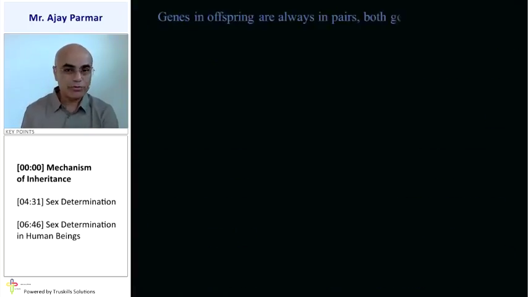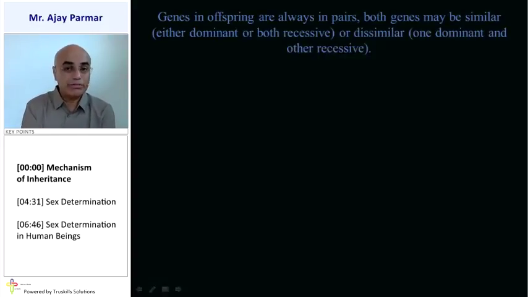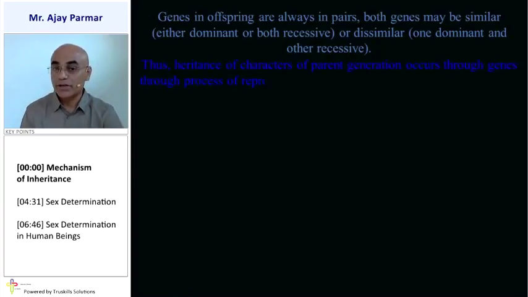Now, the genes in the offsprings are always in pairs. Both the genes may be similar, that is, either both of them are dominant, or both of them are recessive, or maybe dissimilar. That means one of them is dominant, another is recessive. But if they are dissimilar, then the new offspring is going to have the characteristics of the dominant gene. That means whatever is the dominant character of the dominant gene, that character would be found in the offspring. So, inheritance of the characters from the parent generation occurs through the gene, through the process of reproduction, and obviously in the subsequent generation of the offspring.